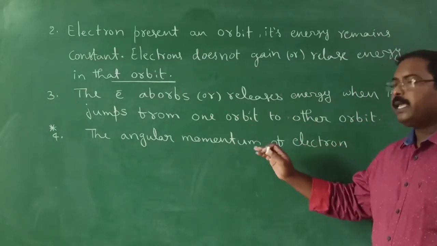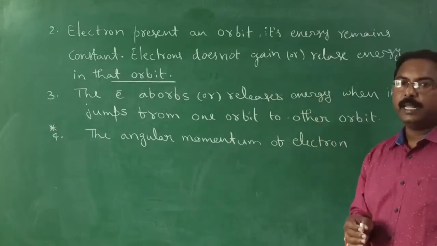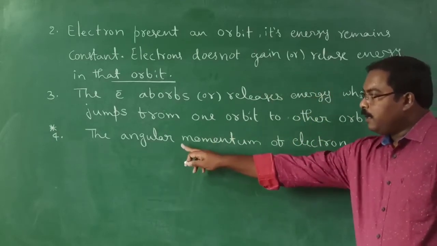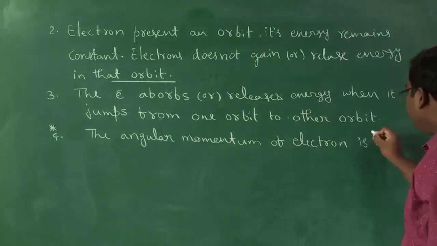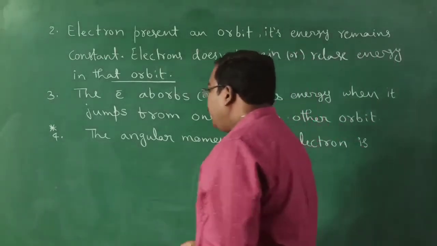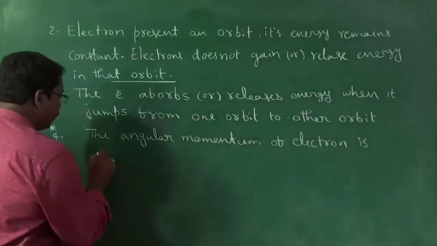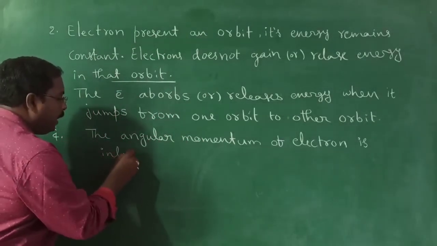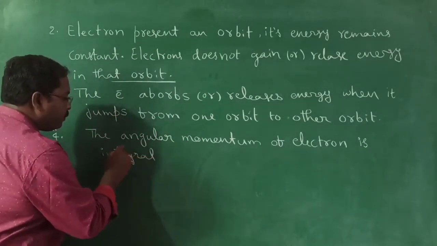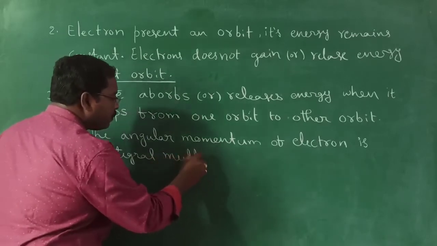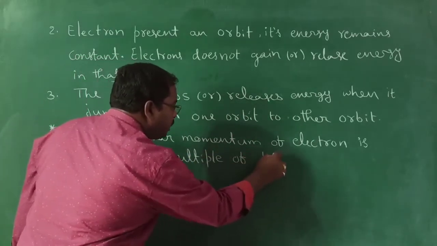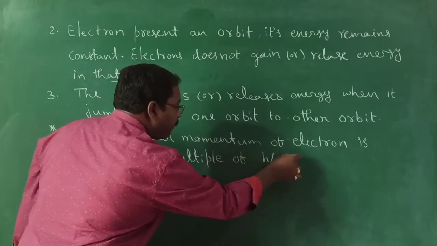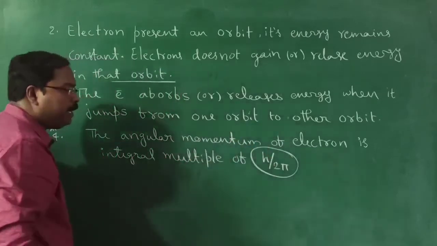Why it is a drawback, we will discuss at the end of the theory. Now first, note down: the angular momentum of the electron is an integral multiple of h by 2 pi, h divided by 2 pi.